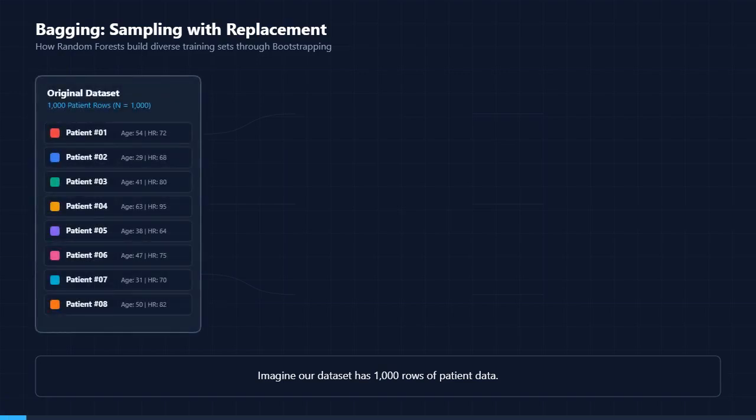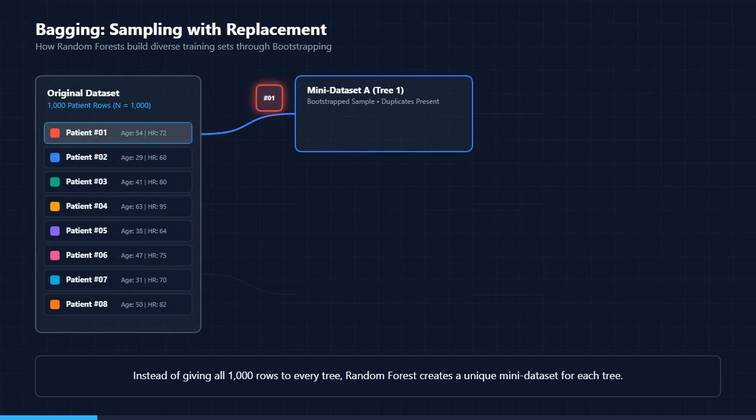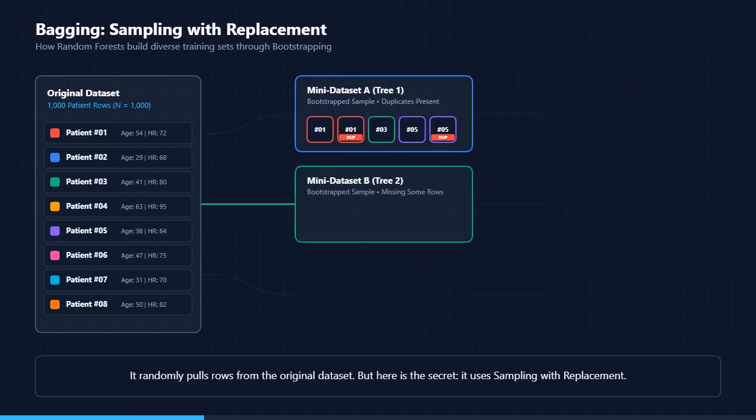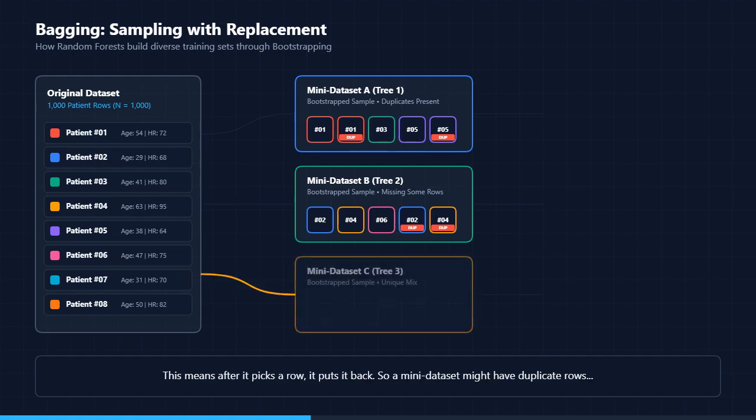Imagine our dataset has 1000 rows of patient data. Instead of giving all 1000 rows to every tree, Random Forest creates a unique mini dataset for each tree. It randomly pulls rows from the original dataset. But here is the secret: it uses sampling with replacement.